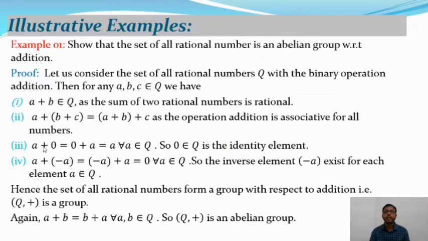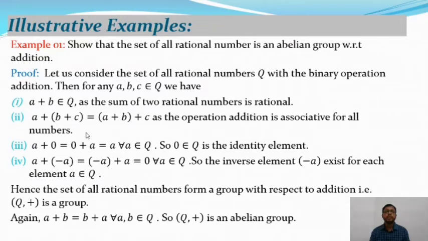That means a plus 0 is equal to 0 plus a is equal to a for all a belonging to Q. So 0 is the identity element and 0 belongs to Q. So (Q, plus) satisfies the identity element. And a plus minus a is equal to minus a plus a is equal to 0, for all a belonging to Q. So the inverse of a is minus a, and minus a also belongs to Q.